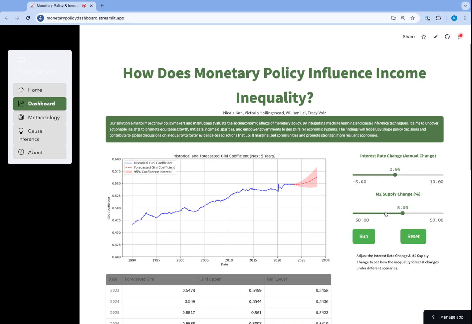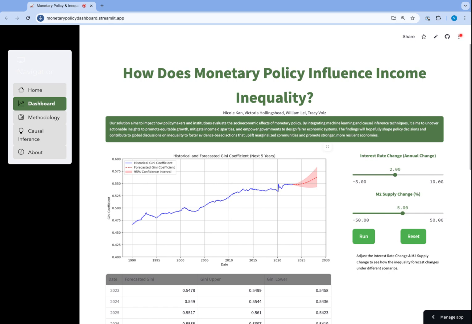Let's begin with a baseline scenario with an interest rate of about 4.5. This gives us a modest upward trend in the Gini coefficient, reflecting steady inflation and asset appreciation, which tend to benefit higher income households over lower income ones.